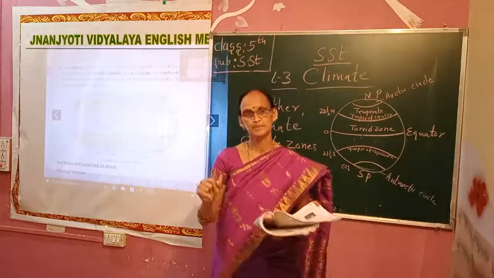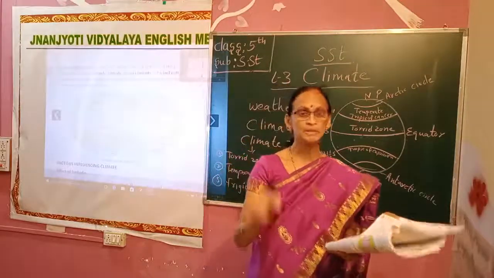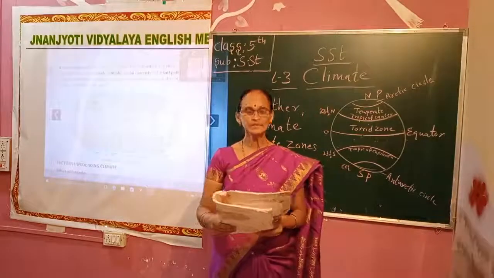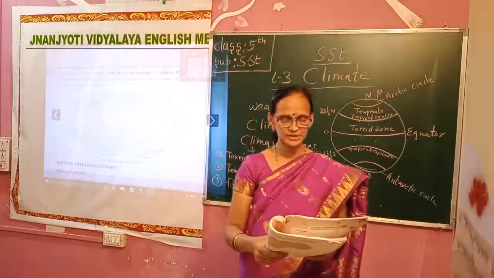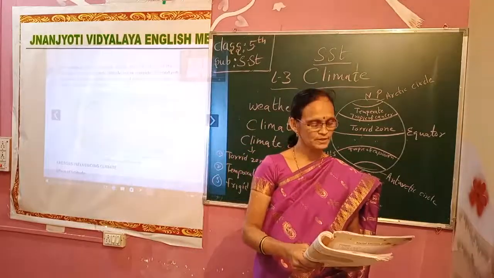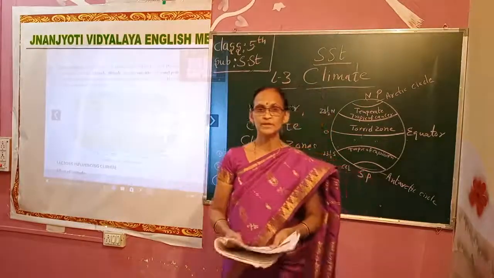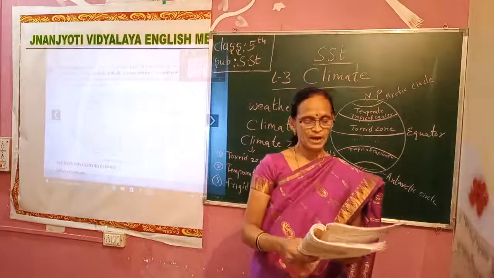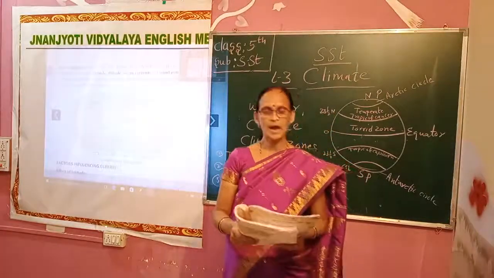Change in the atmospheric condition in a particular place is called weather. In other words, weather is a condition of the atmosphere. What is the definition of weather here? Weather is a condition of atmosphere at a particular place and time.